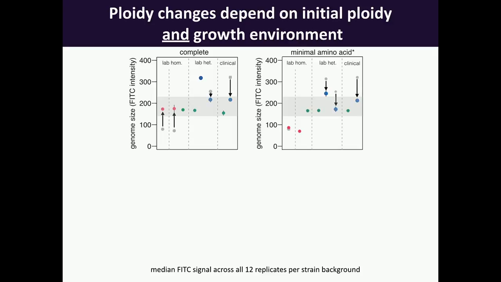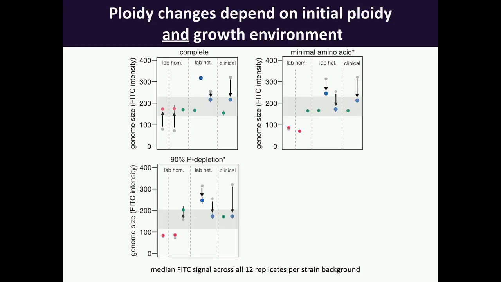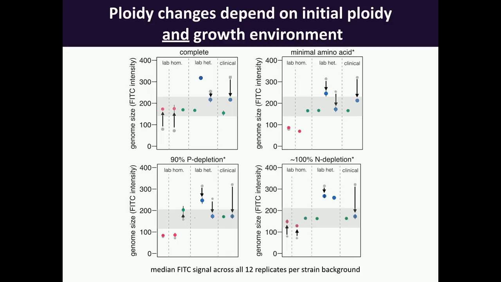But that's not what we see under minimal amino acids or under phosphate depletion, where the haploids actually stay haploid even after extended passaging under these growth conditions, although we do see ploidy reduction in tetraploid strains. And then finally, under nitrogen depletion, we see something very similar to complete media, where the haploids go up to diploid and some of the tetraploids go back down towards diploidy.